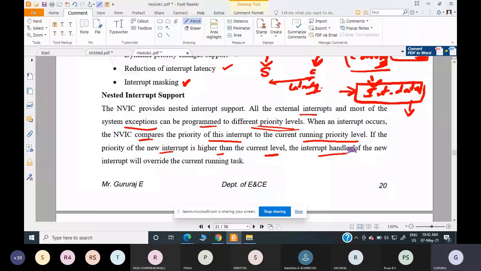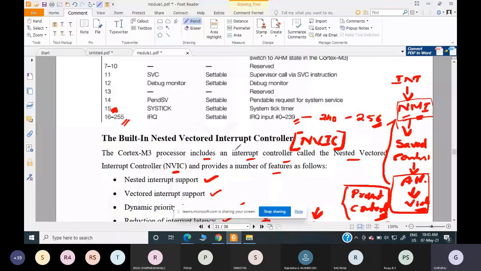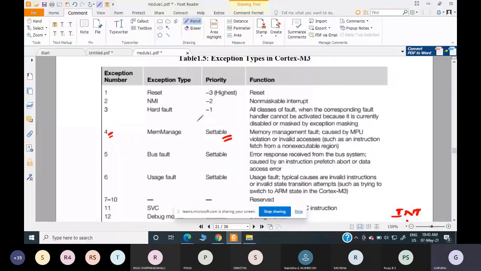So what do you mean by this? I'll give an example for that. Before that, let's consider this table. Reset is the highest priority. Remember that. Next highest priority interrupt is NMI, and next highest priority interrupt is hard fault. Okay. So with this basic, I'll give an example.